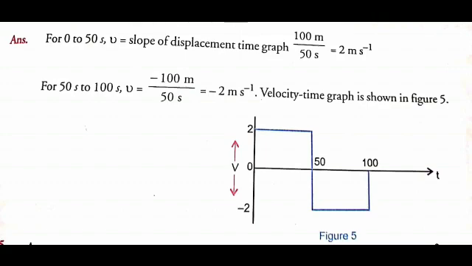The corresponding velocity time graph is as shown here in figure 5. On the y-axis, I have considered the velocity of the body. On the x-axis, I have considered the time. So observe it carefully. This is the velocity time graph for this situation.